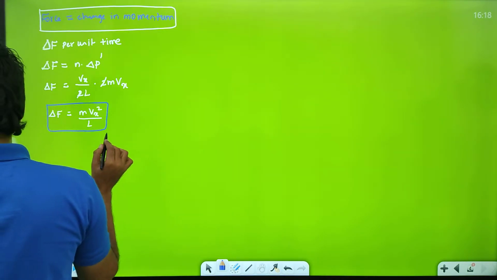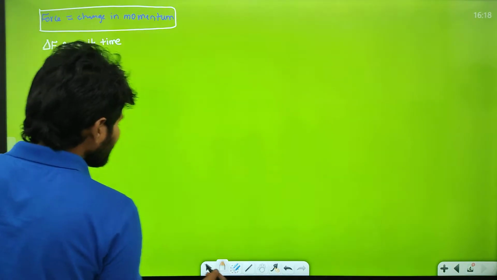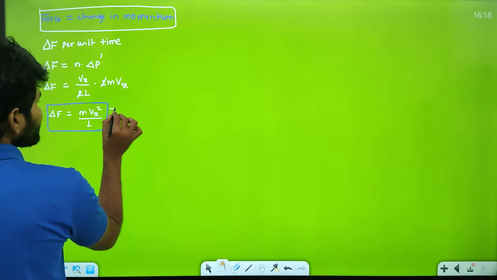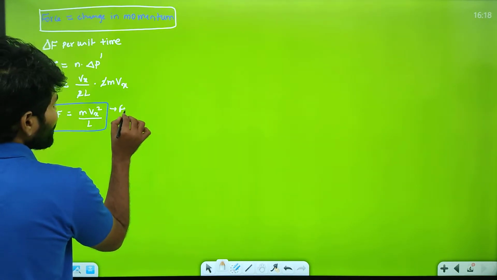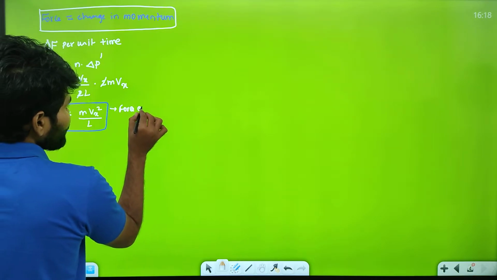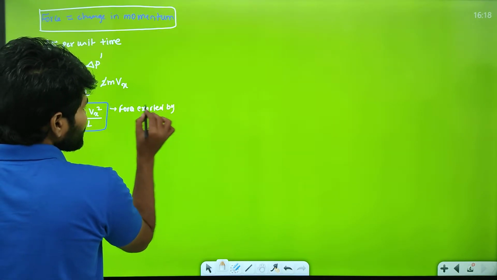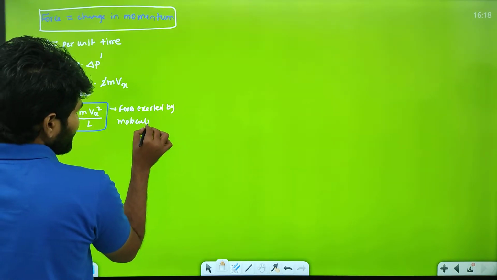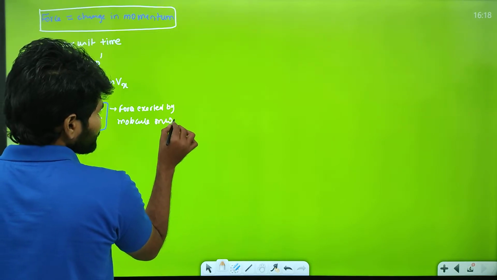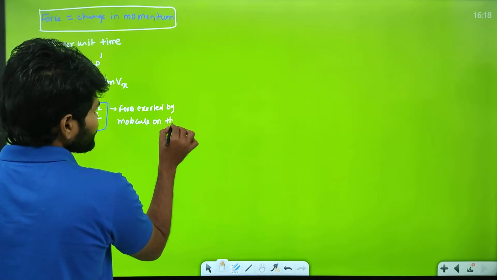So this is a very important equation. What does this equation say? This equation says the force exerted by the molecule on the wall.